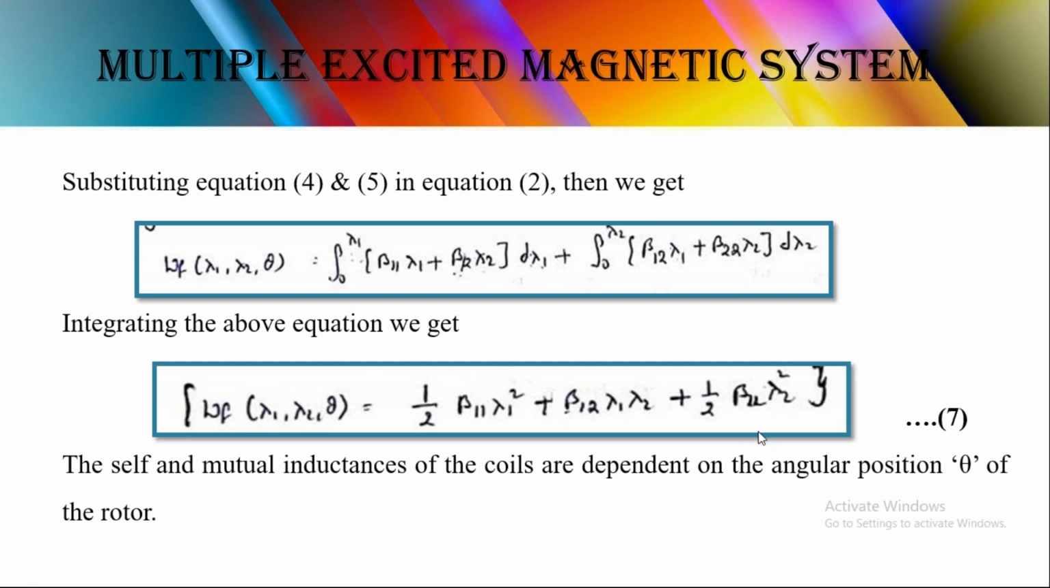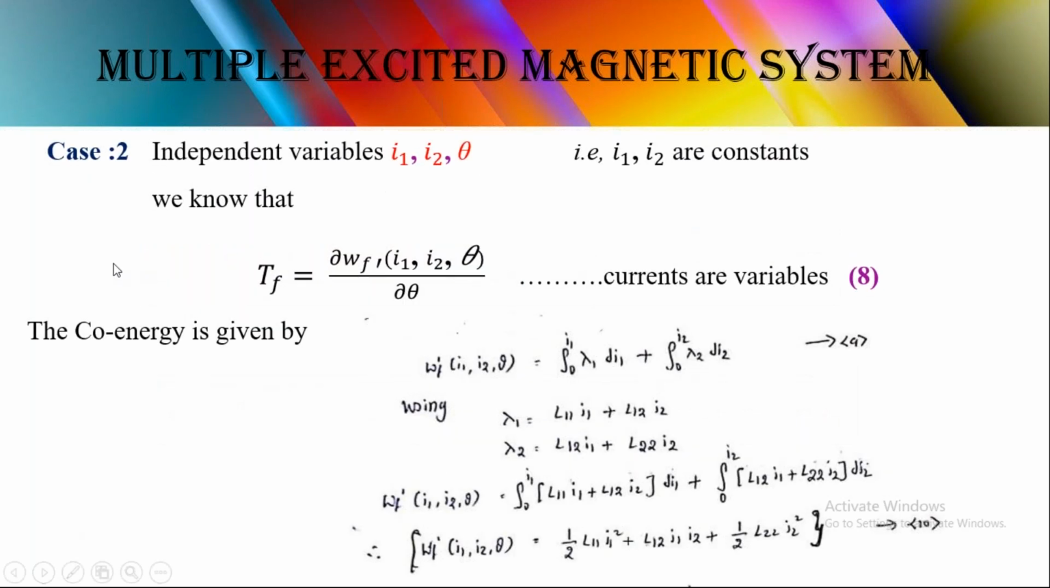So this is the equation we found in case 1. Now we will discuss case 2. Right. See here, in case 2, I1, I2 are independent variables. It means that I1, I2 are constants, and sorry, here the variables are not currents, they are lambda 1 and lambda 2. Flux linkages are variables.